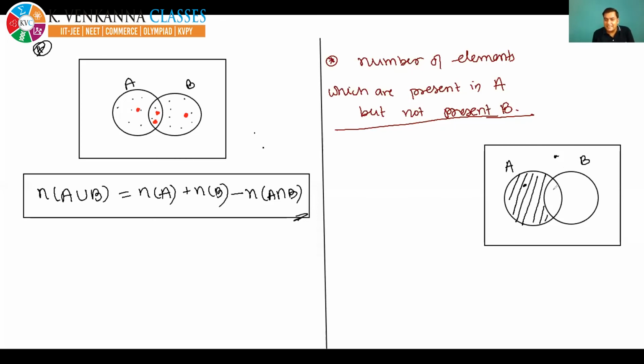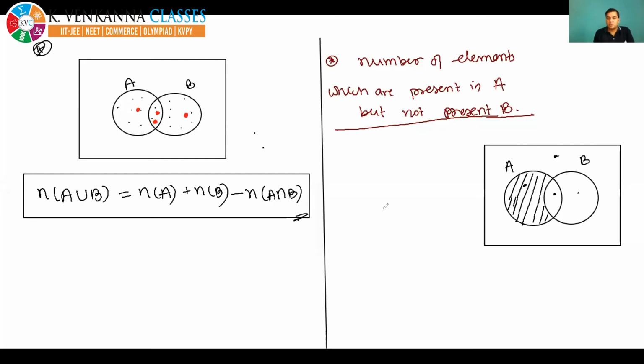Can I take these elements where I have put the dot? Present in A, not present in B? No. Okay, Varsa, you are correct. No, I cannot take them, because these elements are present in A and also present in B. So only the shaded portion can be taken. I think everyone is clear about it. The number of elements which are present in A but not present in B, only this shaded portion you have to take. Now, how to write it in mathematical language?